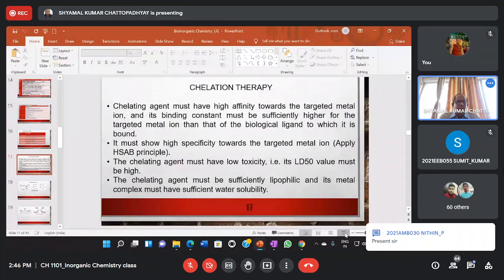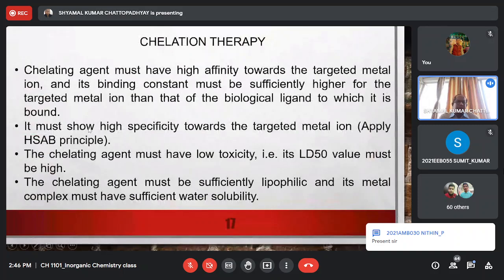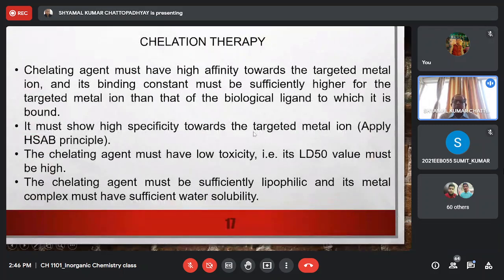So we say that it must show high specificity towards the targeted metal ion, and in order to achieve this high specificity, normally we apply the hard soft acid base principle. So depending on the nature of the metal ion, we choose the chelating agent in such a way that it provides donor centers which are either hard or soft or a combination of hard and soft.